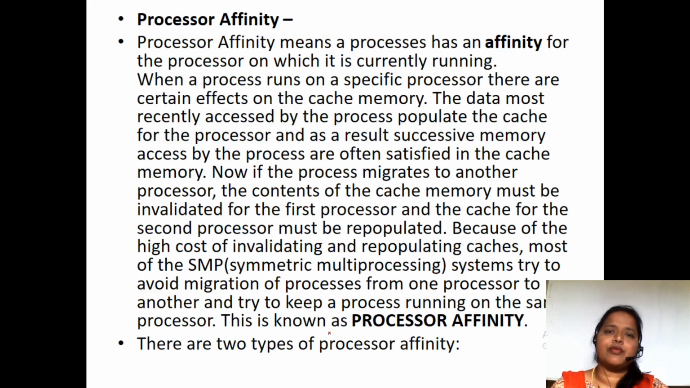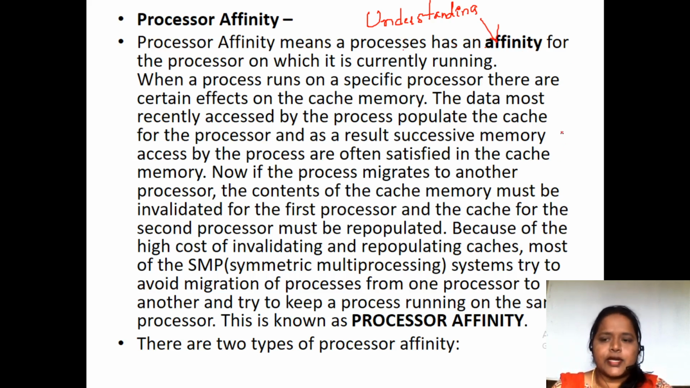So when we deal with a multiprocessor system, you have to know about processor affinity. First let me tell you what affinity means. In a simpler way, affinity is nothing but understanding. So processor affinity means a process has an affinity for the processor on which it is currently running.